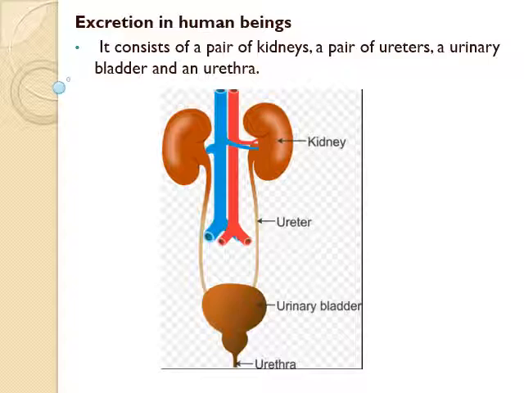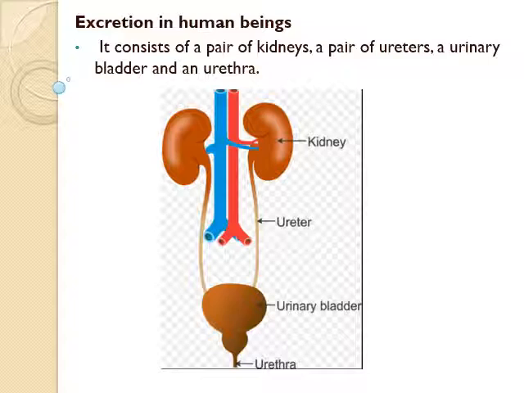The next organ of the excretory system is a pair of ureters. These are otherwise called excretory tubes. These are thin muscular tubes coming out from each kidney which open into the urinary bladder. Ureters carry urine from the kidneys.